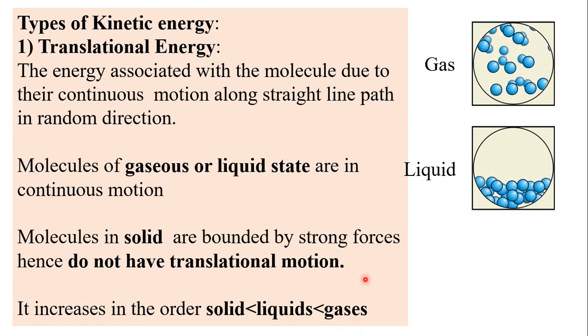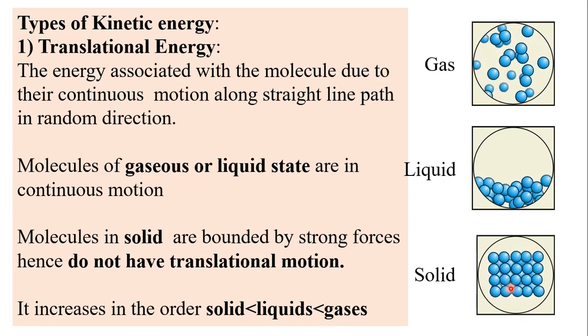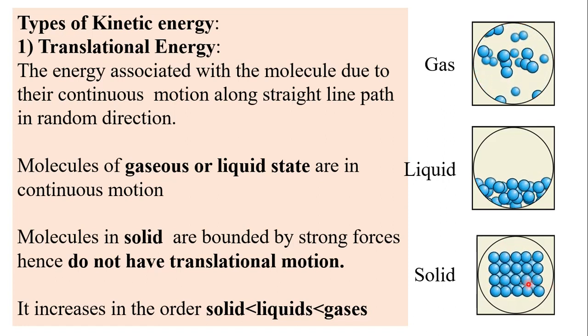So gases have more translational energy than liquids, and in case of solid the bonding is very strong. The molecules or individual particles are bonded strongly, and therefore they cannot transfer from one place to another place, and therefore they do not have translational motion. So this is the order of translational energy.